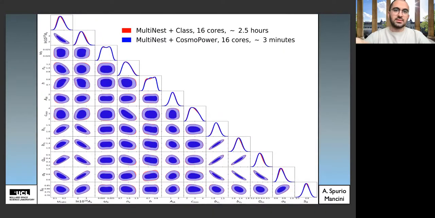This analysis, using MultiNest to sample parameter space and sourcing power spectra from CLASS, parallelized over 16 cores, takes approximately 2.5 hours to complete. Whereas with CosmoPower, sourcing power spectra from CosmoPower, still sampling parameter space with MultiNest and parallelizing over the same hardware configuration, this takes less than 3 minutes. And the contours are essentially indistinguishable, as you can see.